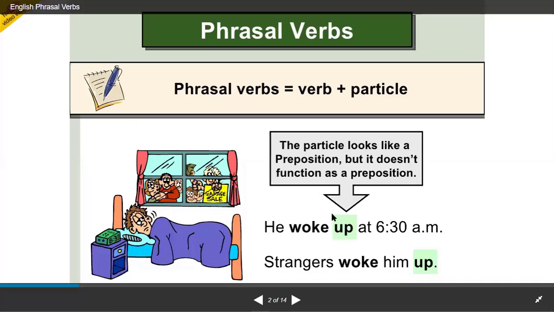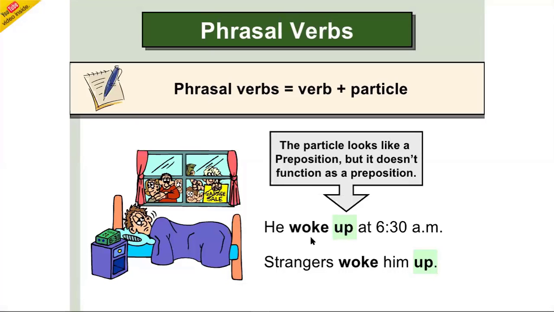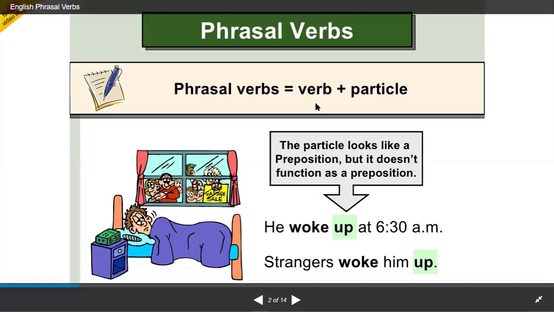Okay, and sometimes it is an adverb also. So see, now this is our main word, he woke up. Up is a particle, it goes with this main word. And then these two are called a phrasal verb. So what is a phrasal verb? A combination of verb plus particle. Okay, for example, the same sentence but in a different way.